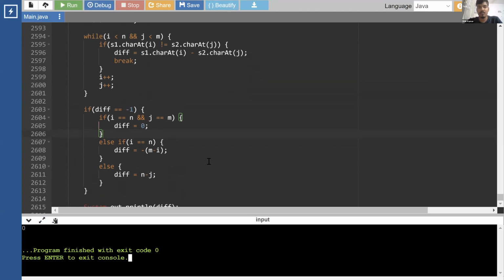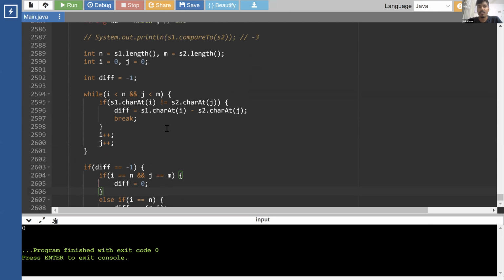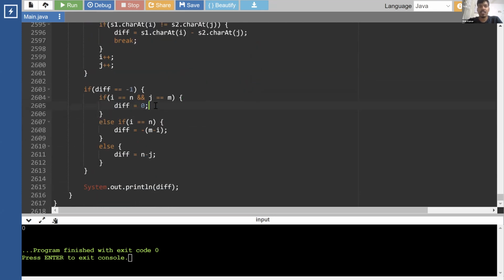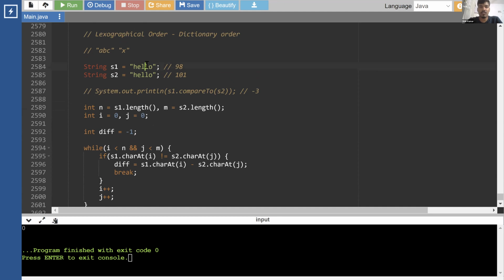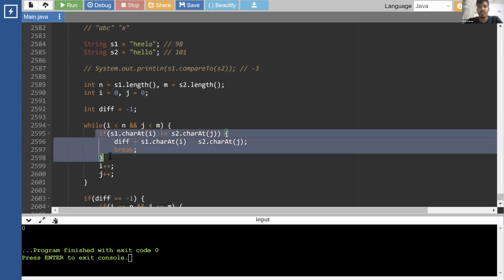Okay, print both i and j. Let's check first. Okay, so now it is 0, which is fine. It is coming from here. Okay, what if I add a non-matching character somewhere in between? If there is any non-matching character, then it is fine, right? So we'll go over here. This would satisfy, and we'll find out the difference.